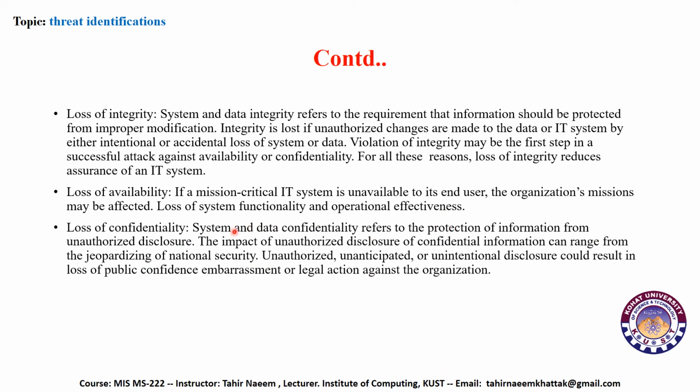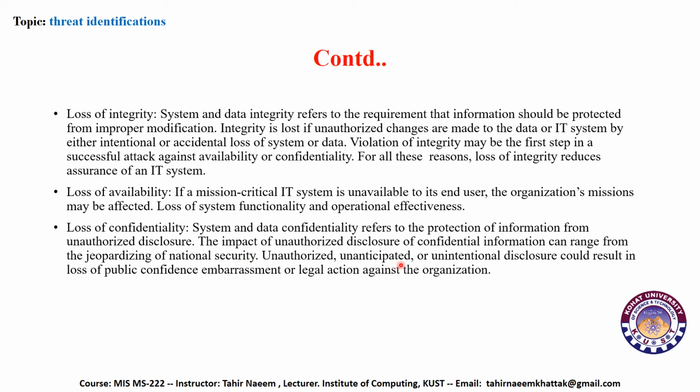Loss of confidentiality. System and data confidentiality refers to protection of information from unauthorized disclosure. The impact of unauthorized disclosure of confidential information can range from the jeopardizing of national security.